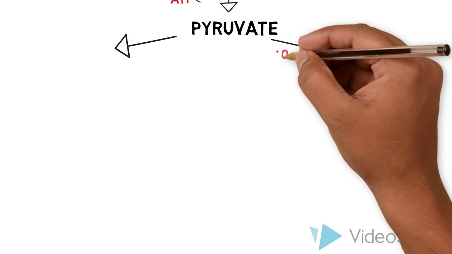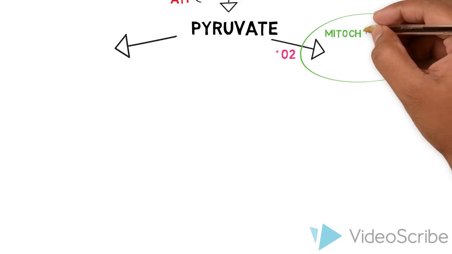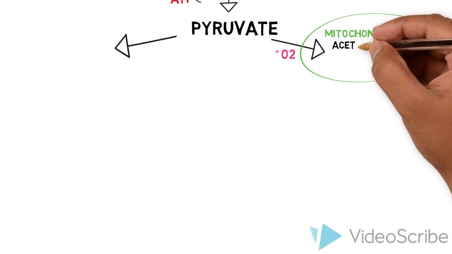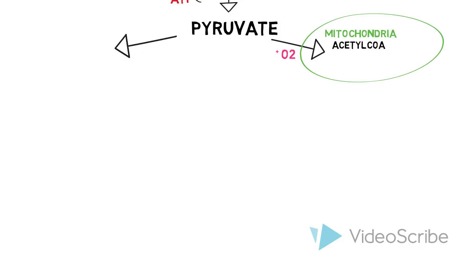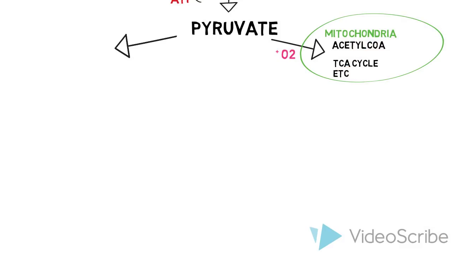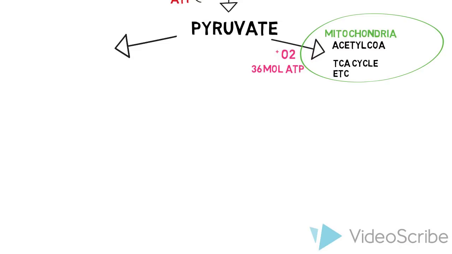In healthy cells, the pyruvate from glycolysis has 2 fates. When oxygen is present, oxidative phosphorylation can occur. So the pyruvate enters the mitochondria and is completely oxidized to produce carbon dioxide and acetyl-CoA. Acetyl-CoA enters the TCA cycle, and the reducing equivalents from glycolysis and the TCA cycle deliver their electrons to the oxygen in the electron transport chain. This generates 36 moles of ATP.